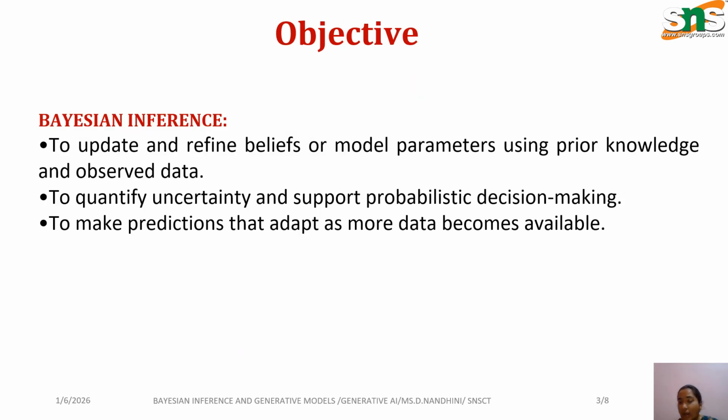Next, the objective in this Bayesian rule is that we should have a belief or model parameter using prior knowledge and observed data. It is used for uncertainty and to support probabilistic decision making. It is used to predict and adapt as more data becomes available. These are the objectives involved in Bayesian inference.